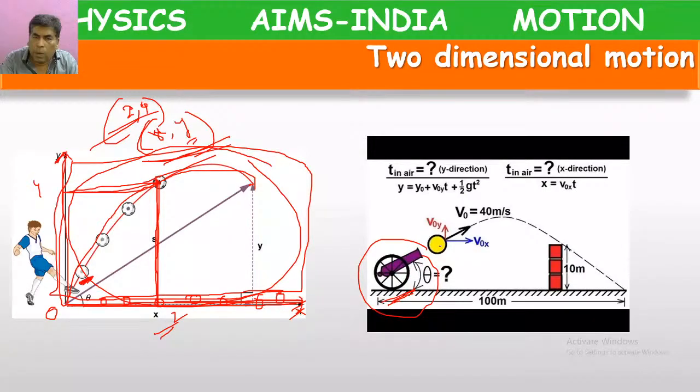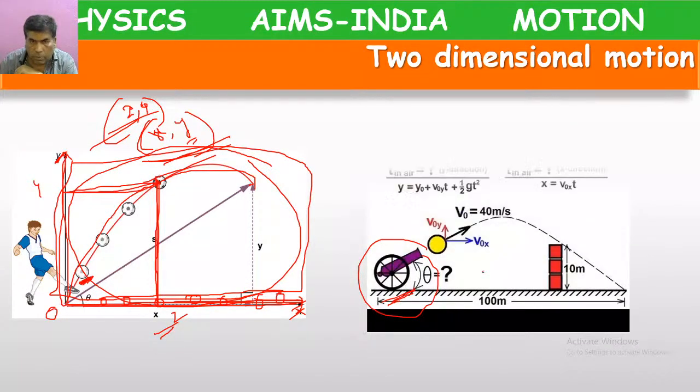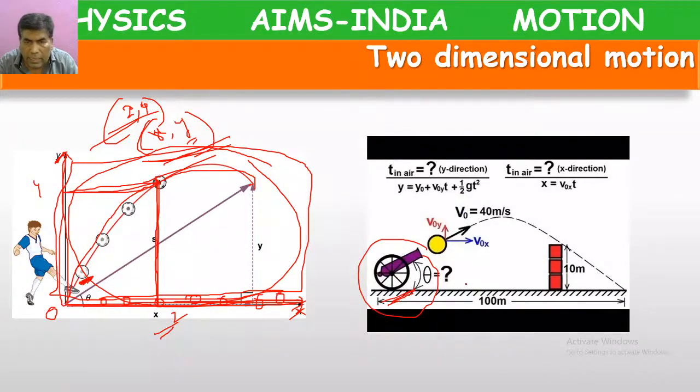A bomb released from the cannon, suppose. This is the x-axis and this is the y-axis. If we attach two frames, then the ball is moving along like this.